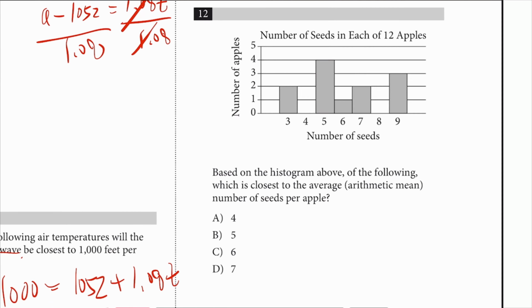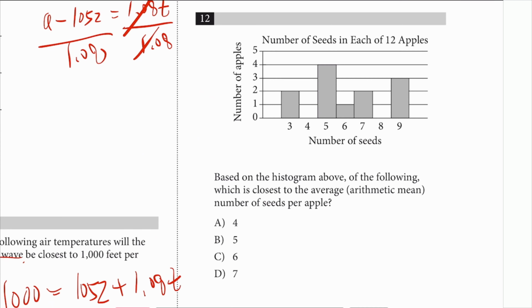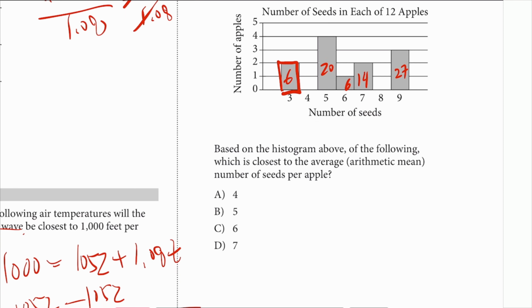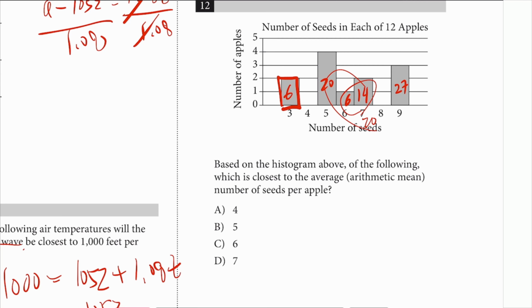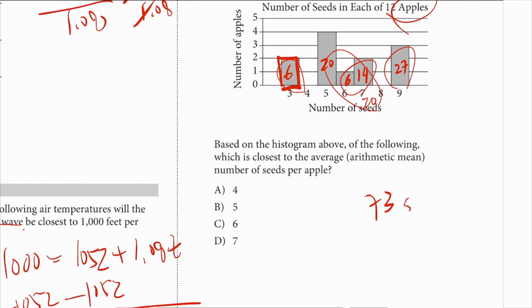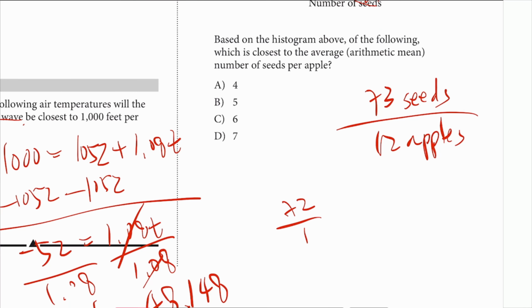Number 12. Based on this diagram, which of the following is close to the average of the number of seats per apple? Well, the way you read this bar graph is, if you look at this bar right here, that's basically talking about 2 apples. That's got 3 seats each. So that's a total of 6 seats in there, because one apple's got 3 seats, but you got 2 of them. So same thing, there's 20 seats, 6 over here, 14, and that's 27. So if you add them all up, that's 20, so 40, 46, and 73. And you got 12 apples in total. So number of seats per apple, 73 seats in total per 12 apples. And if you divide this, you know 72 divided by 12 is exactly 6. That's got to be a little bit bigger than 6, but probably 6 it is.